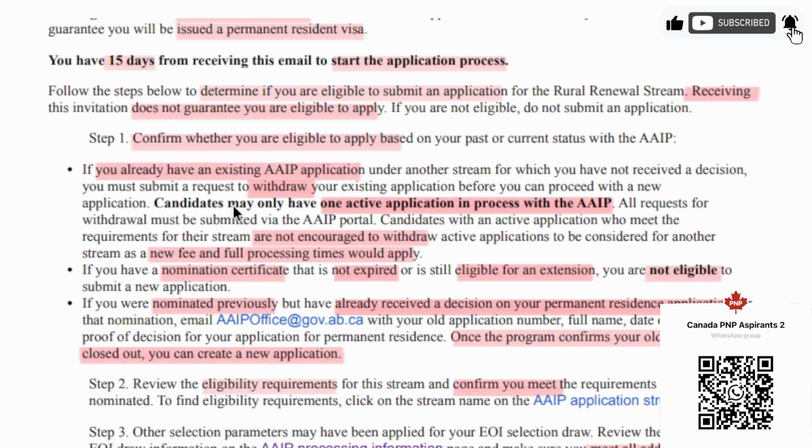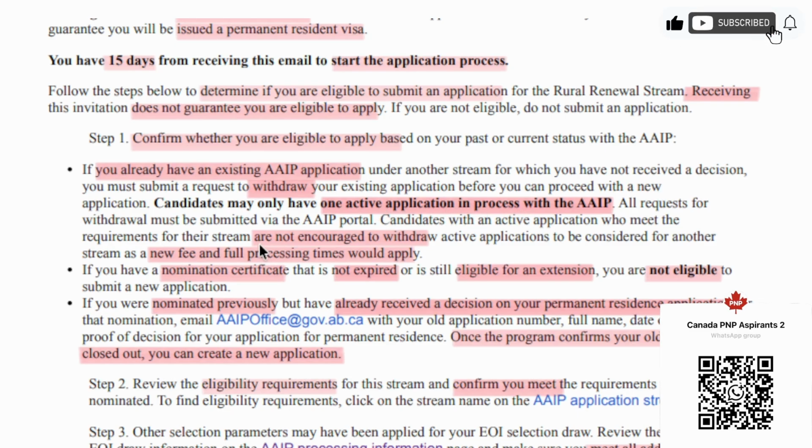While you are doing this determination, there are few caveats or few nuances that must be kept in mind. If for any reason you have an active AAIP application going on and you received a second ITA, you should withdraw your nomination if you want to accept this nomination. You should withdraw that application first and then accept this invitation. You can have only one active application in process at any given point of time.